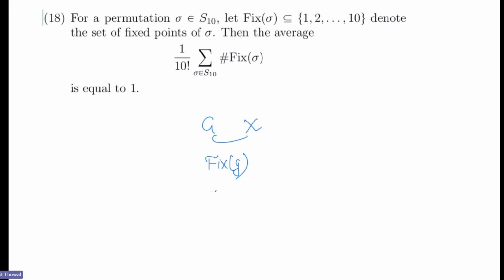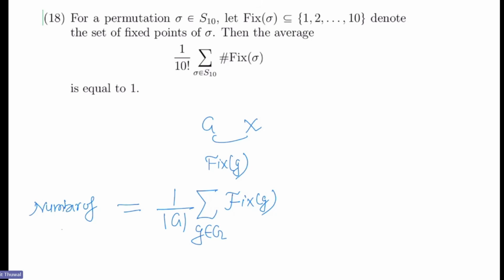So Burnside lemma says that this sum is the number of orbits, the cardinality of the set of orbits of the action. Okay, so this is Burnside lemma, and this is a very useful lemma.